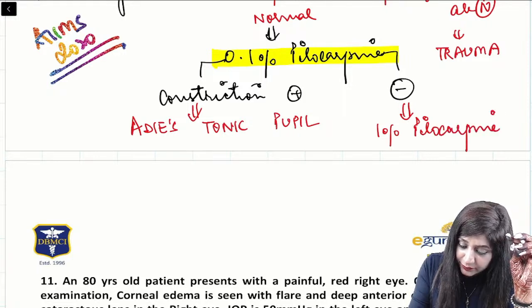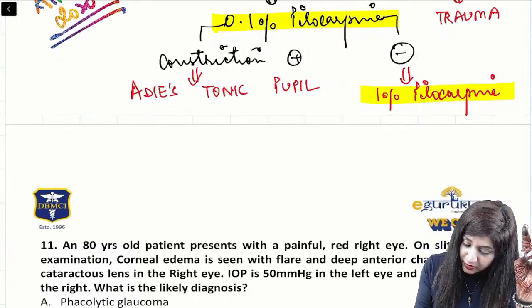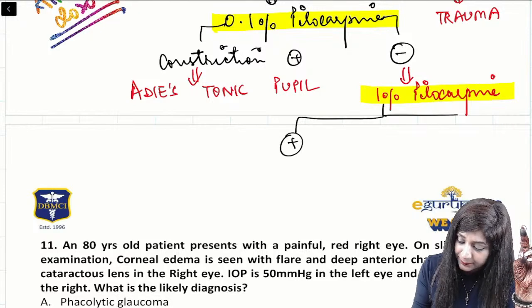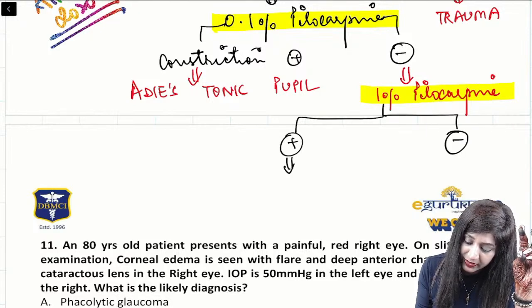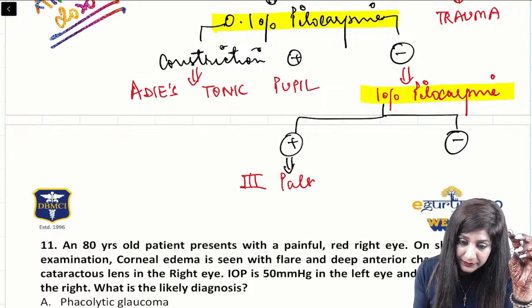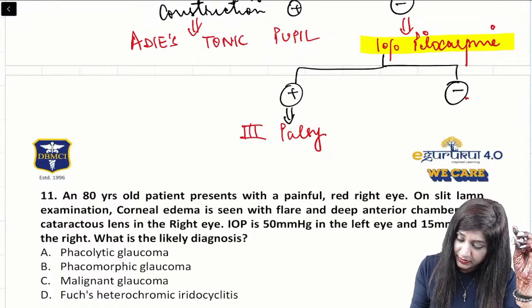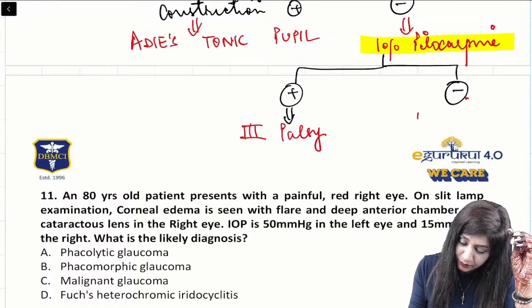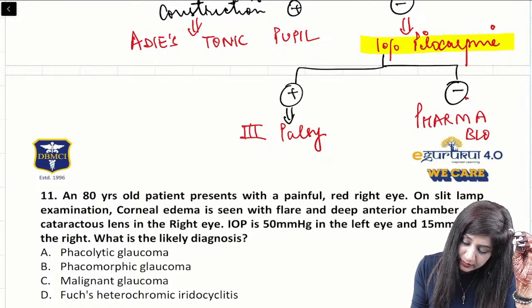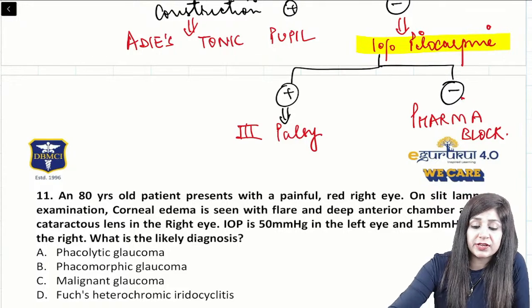Now, once you give this 1% pilocarpine, then again you will have to check the constriction. Is it present or absent? If it is present, that means it will be a third nerve palsy. And if it is absent, then we will have the pharmacological blockade. So there are so many questions which can be solved from here.